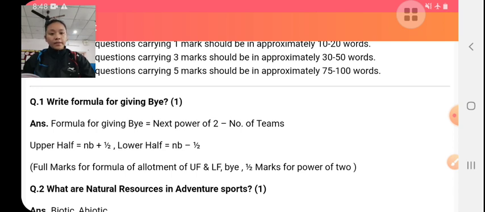The formula for giving byes is the next highest power of 2 minus the number of teams. Byes in the upper half are (nb plus 1) upon 2, and for the lower half (nb minus 1) upon 2.